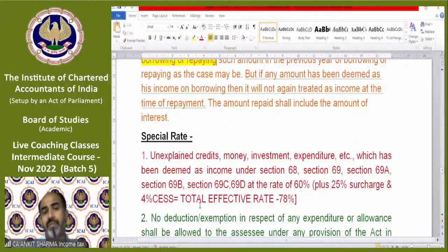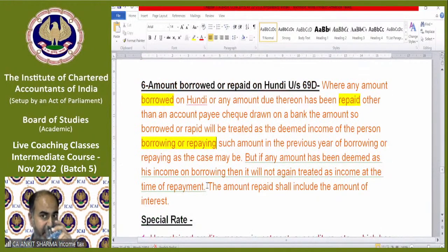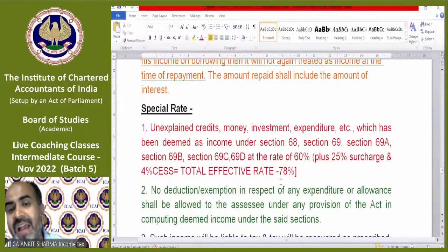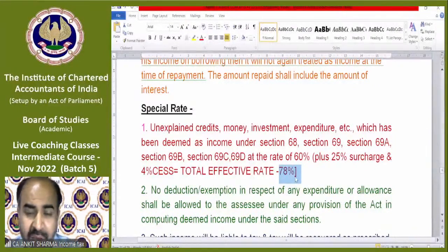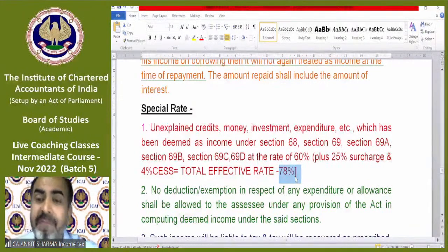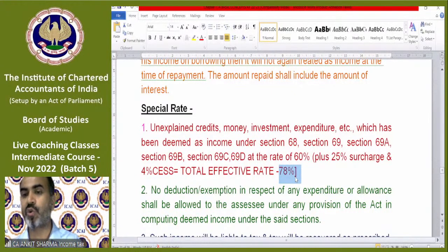So if your income falls in any of the above 6 categories, then you have to pay tax at the rate of 78%. So unexplained credit, money, investment, expenditure etc., Section 68, 69, 69A, B, C, D, the tax rate will be a flat 60% plus 25% surcharge. Surcharge is tax on tax. What is the exact meaning of surcharge and cess? We will discuss in the rates of tax topic, which we will discuss after the break.